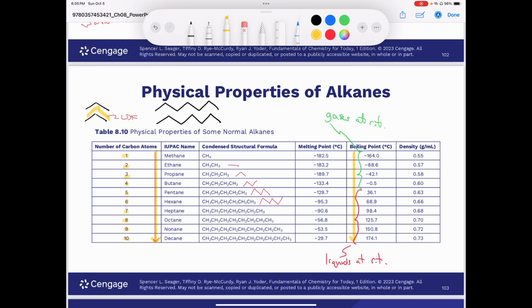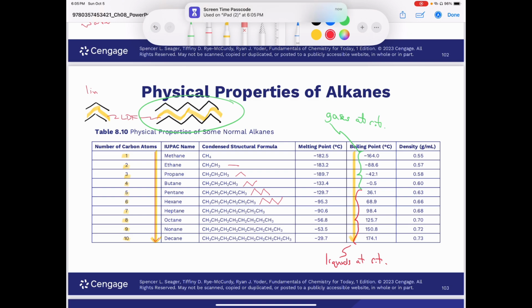So I have two molecules of propane and two molecules of heptane, and between my two molecules of heptane, I also have London dispersion forces. The forces are the same, but it's going to take more energy to separate these two molecules because you have an additive effect of the intermolecular forces. It's like if you had a piece of Velcro that was 1 inch long. It's going to take you some energy to rip that piece of Velcro apart.